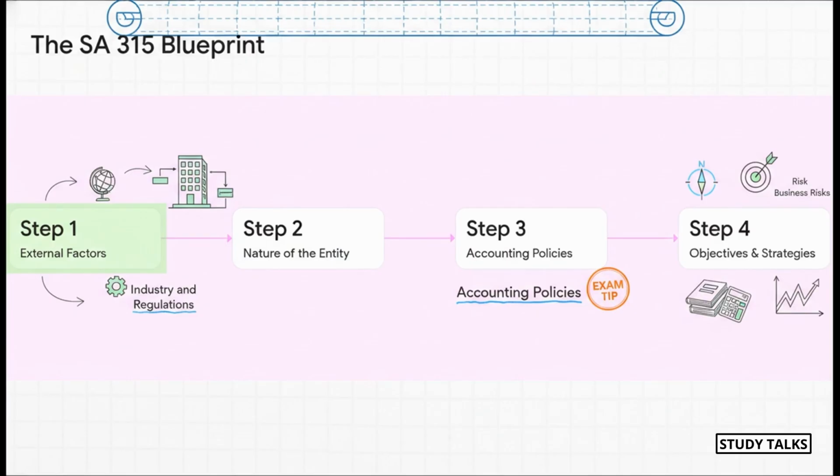First up, we look at external factors. Then we dig into the nature of the entity itself. Third, we check out their accounting policies. And finally, we understand their objectives and strategies. So let's break each one of these down.